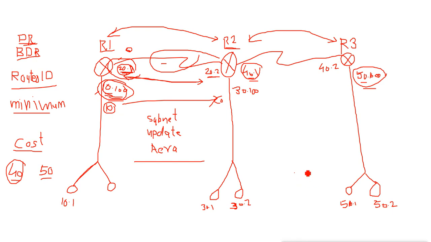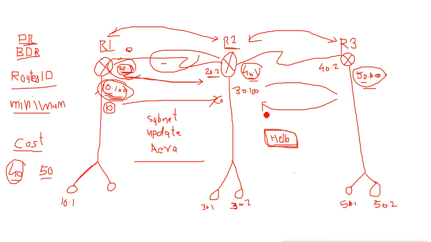Instead of using the broadcast, OSPF uses the hello protocol. Now what does the hello protocol do? Hello protocol sends hello messages to each and every neighbor. Like router 2 has two neighbors, router 1 and router 3. So as soon as we configure the OSPF on router 2, it will start sending the hello packets, hello messages. It is just like you say hello to somebody, and then somebody will reply back to you with hello. So when router 2 says hello to router 3, it will reply with hello also.